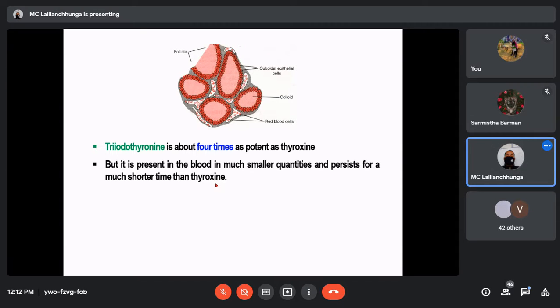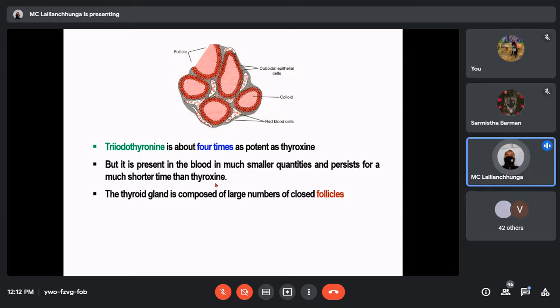Actually, most of the thyroid hormones bind to their plasma proteins. When we talked about the transport of hormones in the beginning of the class, most of the thyroid hormones bind to their plasma proteins. That one also we'll discuss again afterwards.